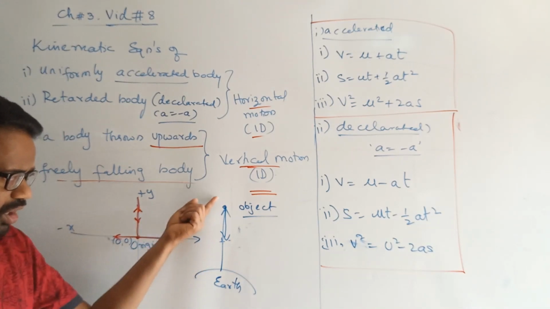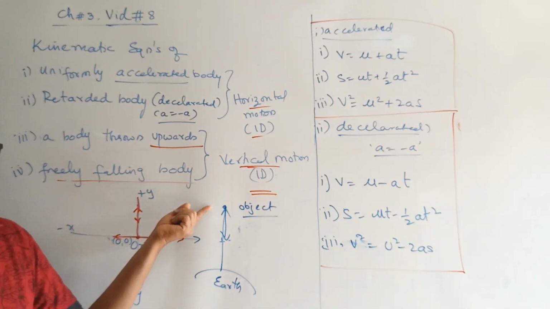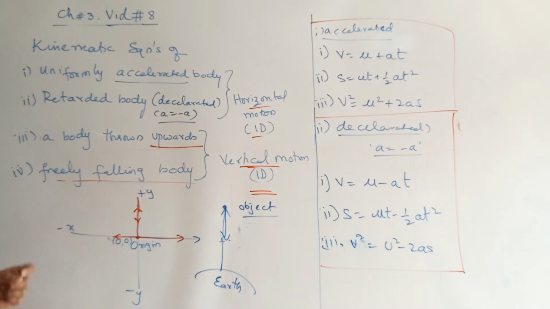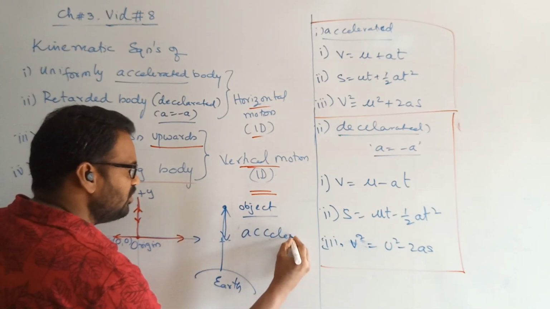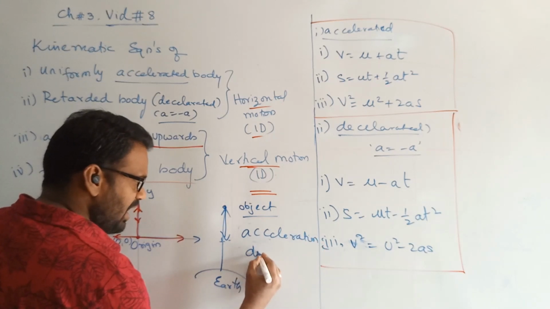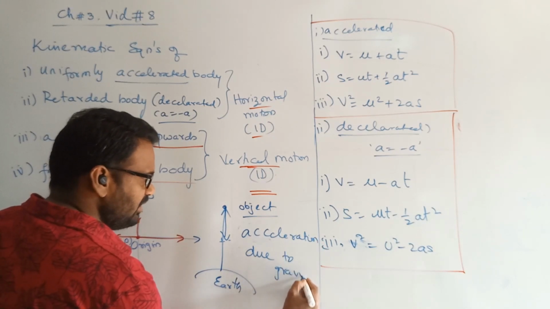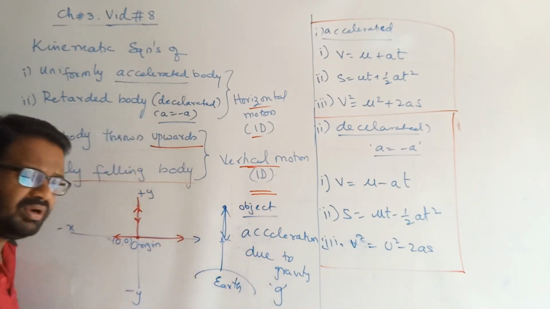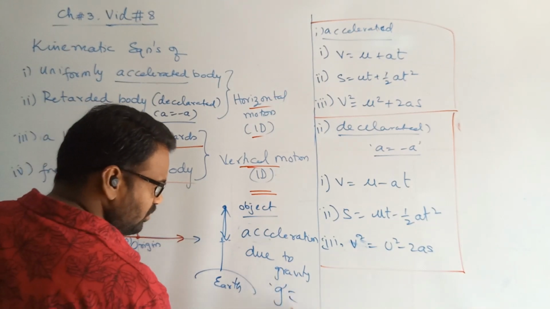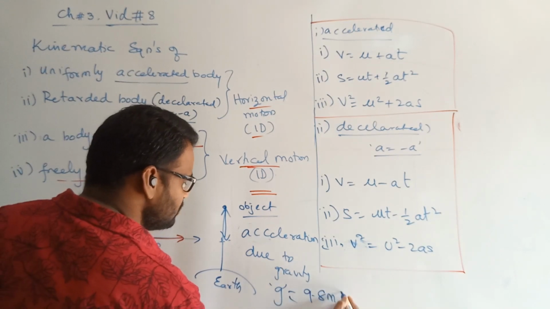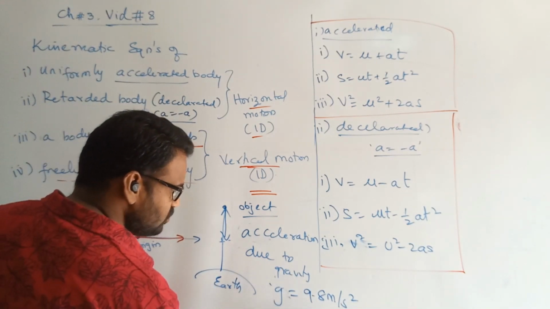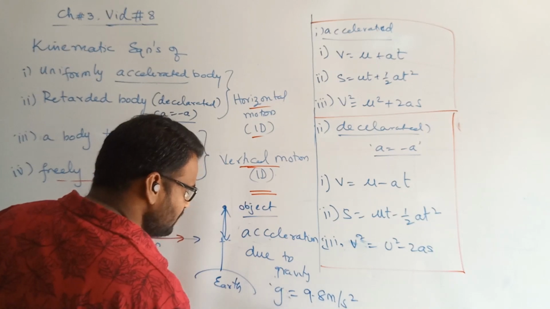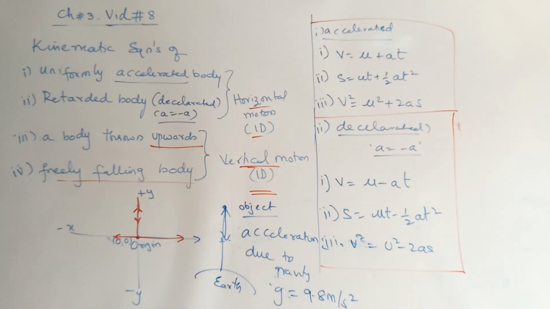Now, with what force the body is coming down, it is acted upon by some kind of acceleration. What I am trying to tell you is that I am now introducing a term called acceleration due to gravity. You might have heard of this. Acceleration due to gravity is denoted by the letter small g, whose value is 9.8 meters per second square. For convenience, we choose that value to be 10 meters per second square. What is this g now? G is the acceleration due to gravity.